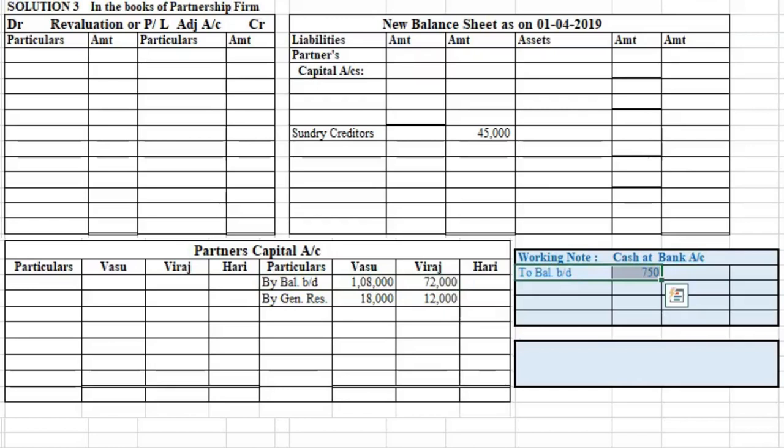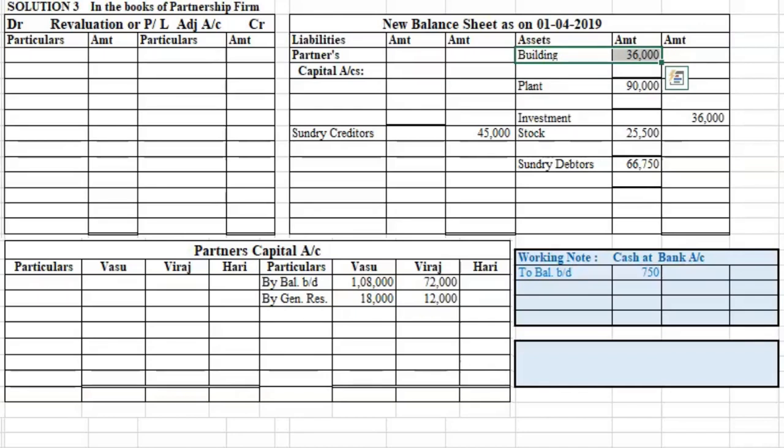After doing all the cash adjustment, we'll close this account and then transfer the closing balance to the asset side of balance sheet. Then we have sundry debtors 66,750, which we'll write on the asset side of new balance sheet in the inner column as there is an adjustment. Stock rupees 25,500 again in the inner column. Investment rupees 36,000. Plant rupees 90,000 in the inner column. Building rupees 36,000 in the inner column as there is adjustment.